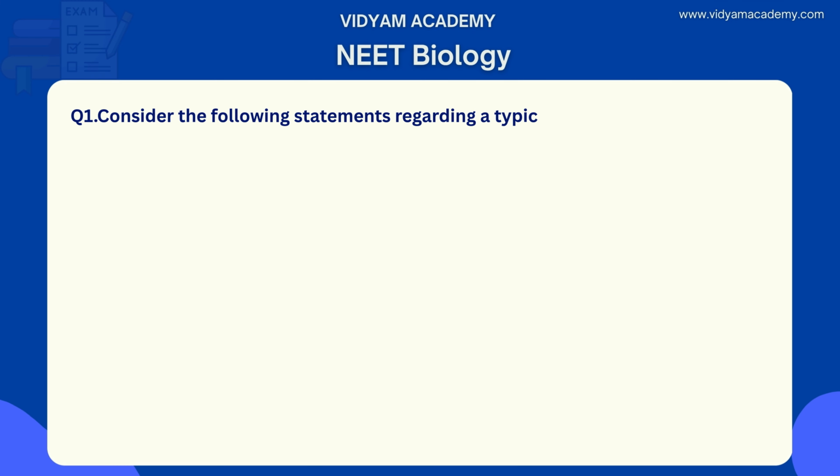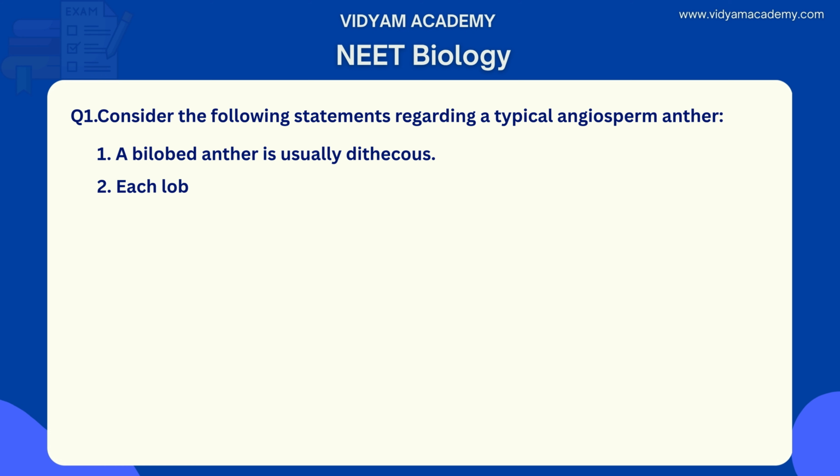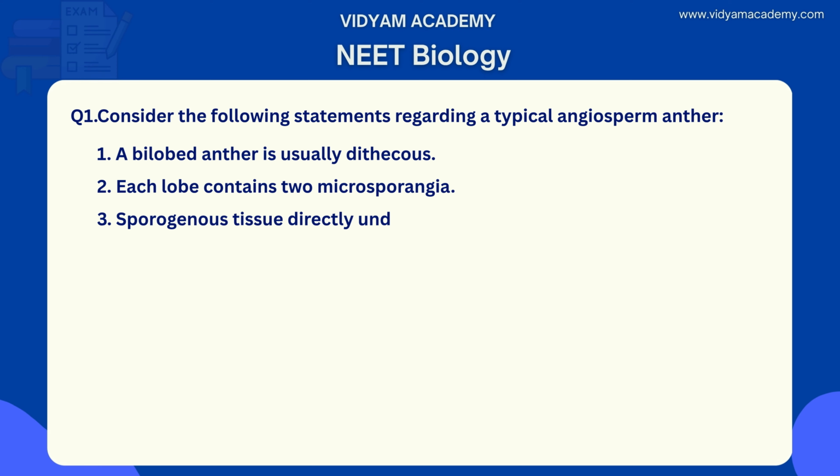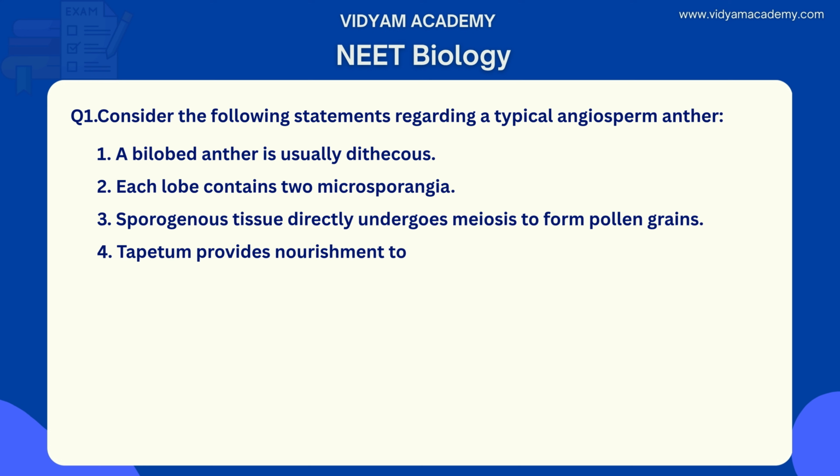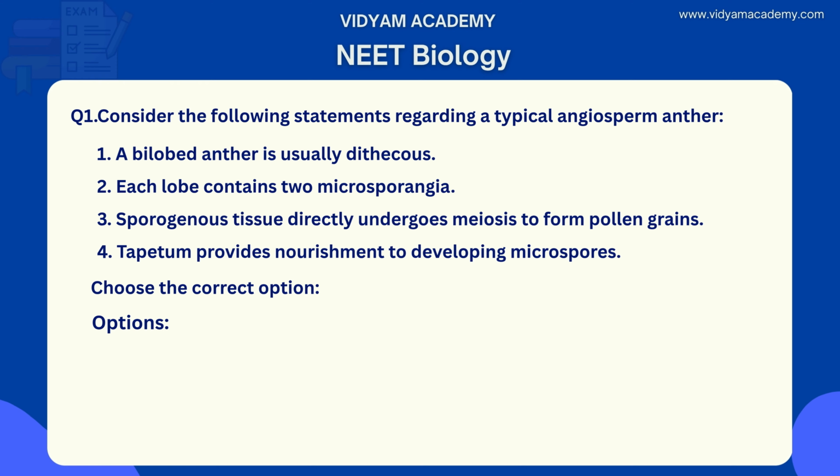Question number 1 is, consider the following statements regarding a typical angiosperm anther. 1. A bilobed anther is usually dithecous. 2. Each lobe contains 2 microsporangia. 3. Sporogenous tissue directly undergoes meiosis to form pollen grains. 4. Tapetum provides nourishment to developing microspores. Here the options are. Choose the correct option.